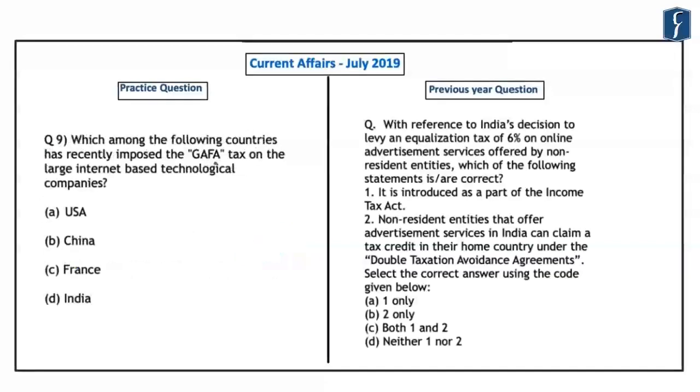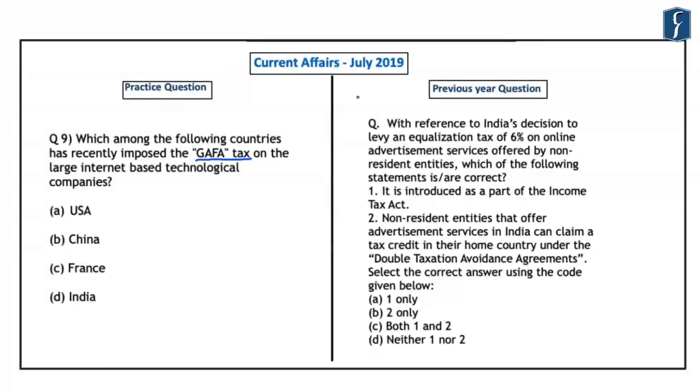Now, the ninth question is related to the GAFA tax which was in news in the month of July. And the question reads, which among the following countries has recently imposed the GAFA tax on large internet-based technological companies? So here you should note that French Parliament passed the legislation to impose this GAFA tax, and it has been named after Google, Apple, Facebook and Amazon. And this tax will be imposed on large technology and internet companies which are having business operations in France.